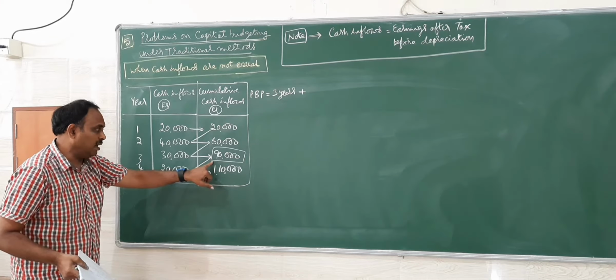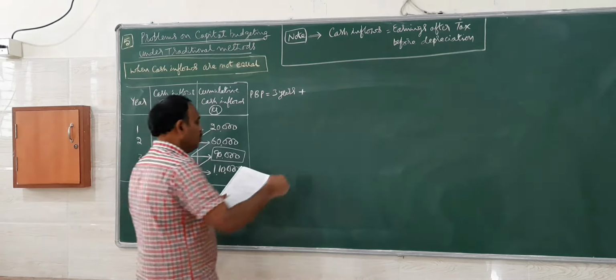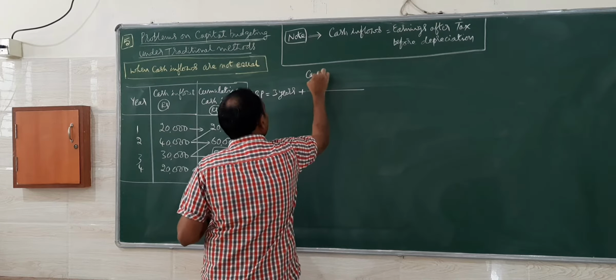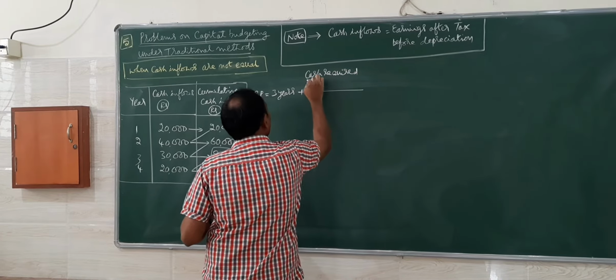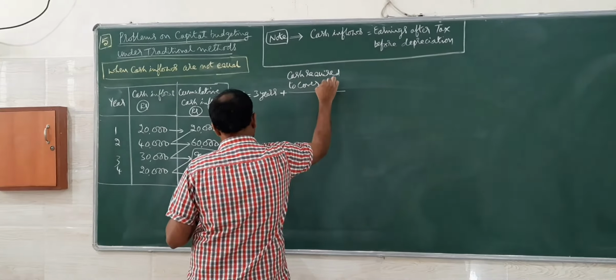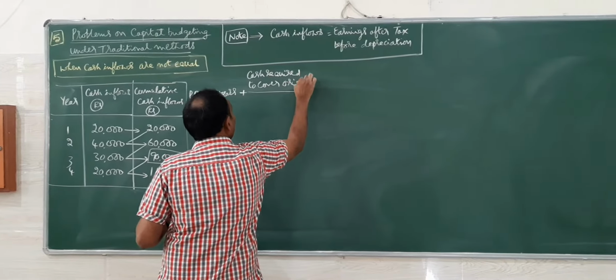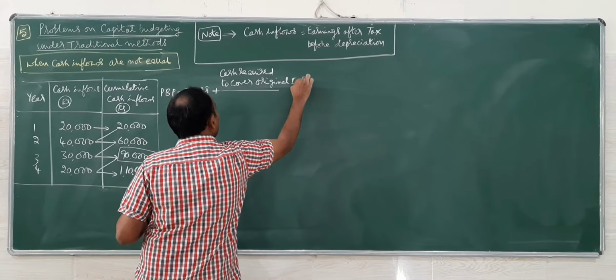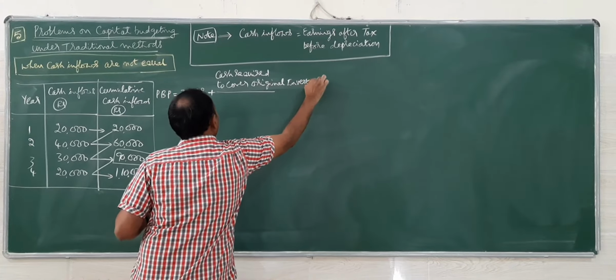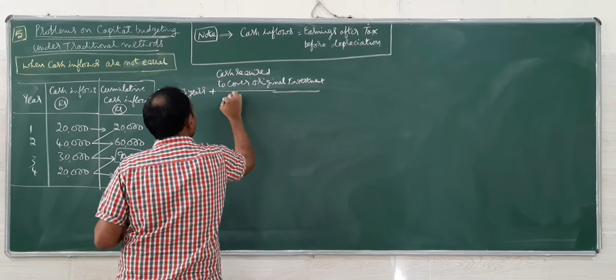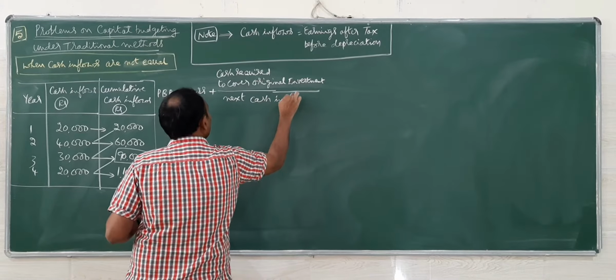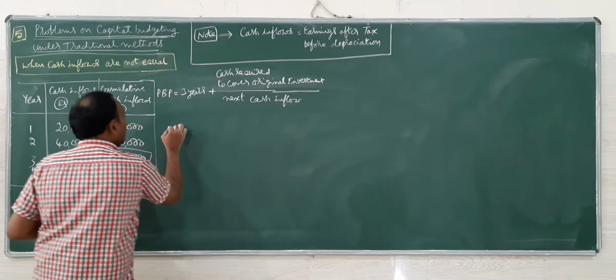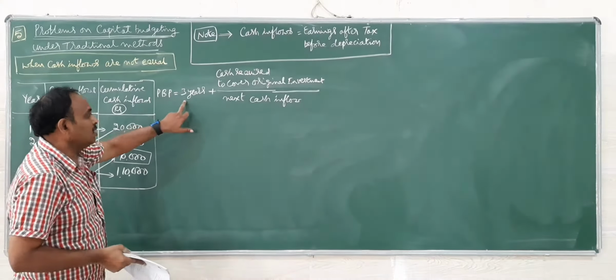I will take 3 years here. Then I'll go for the cash required to cover the original investment. How much more money is needed to cover the original investment after 3 years?